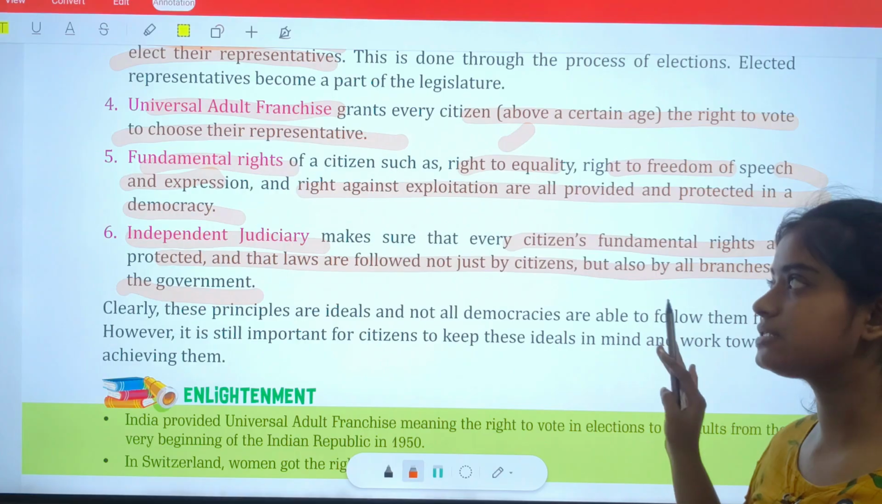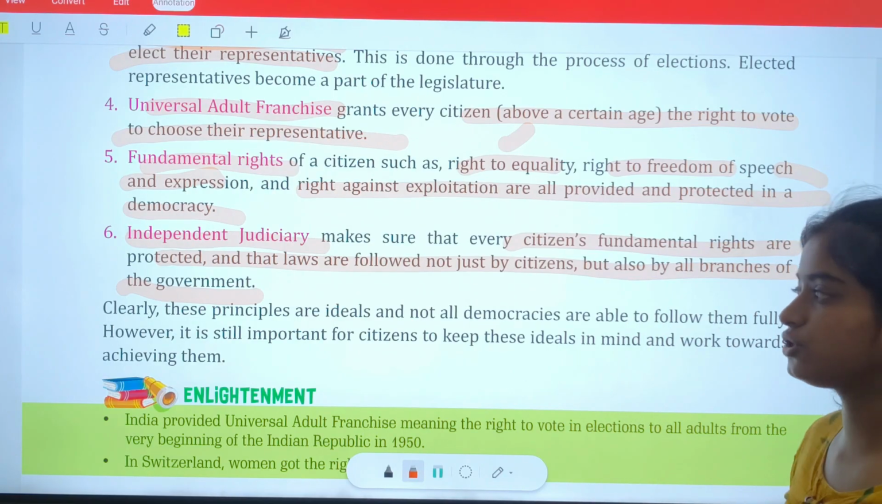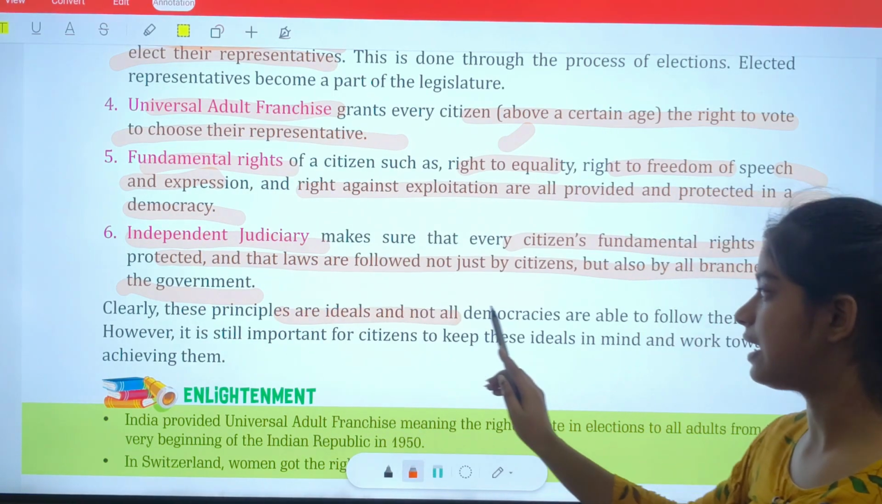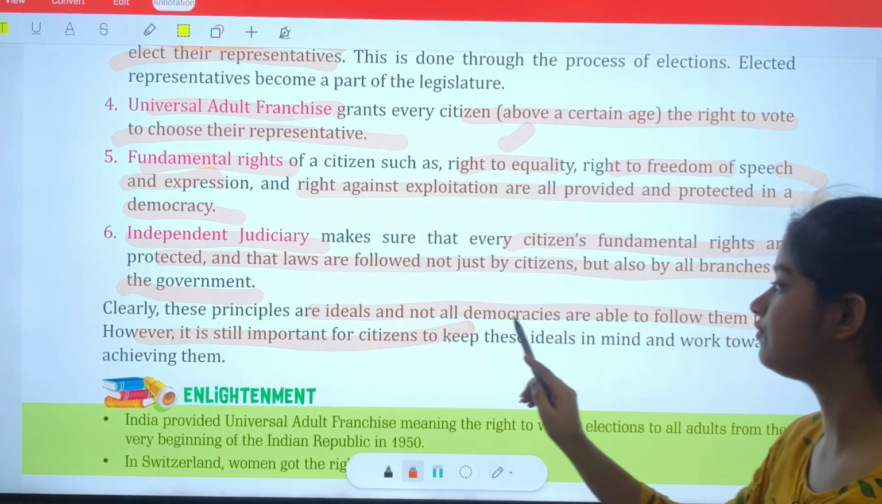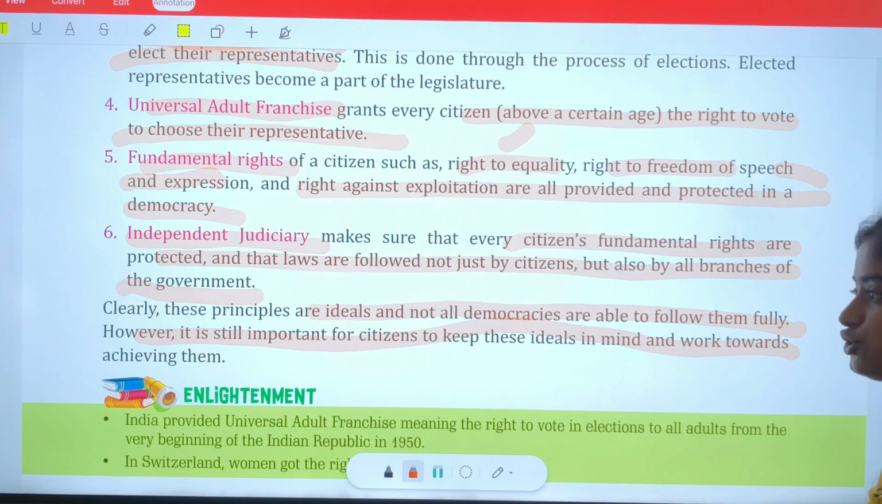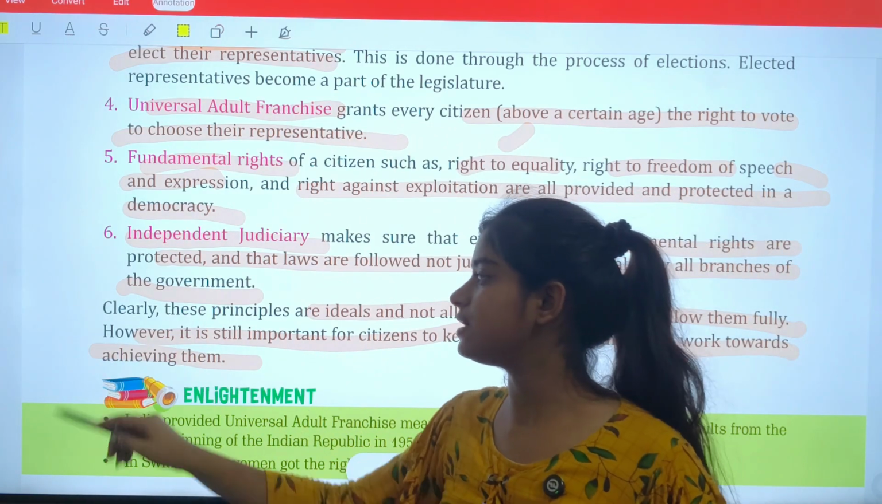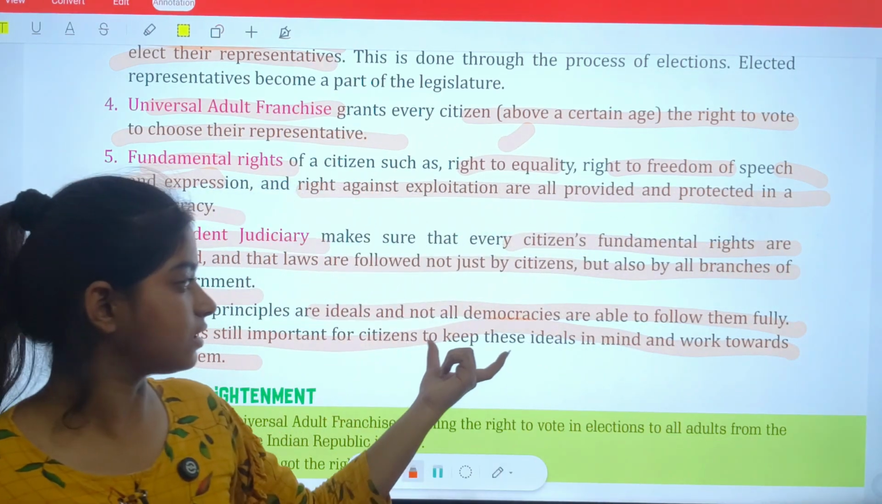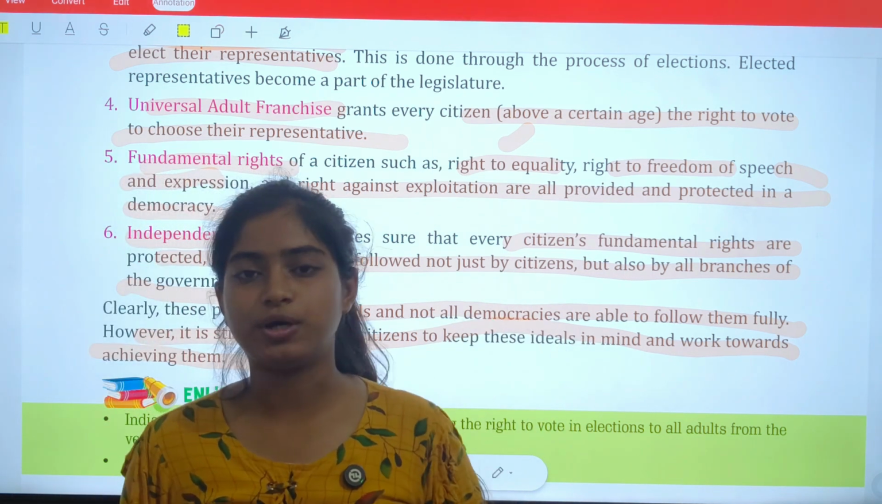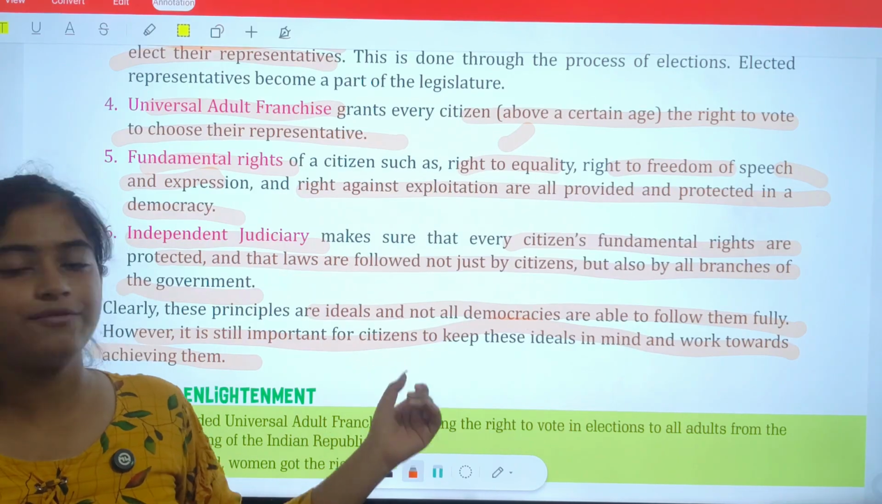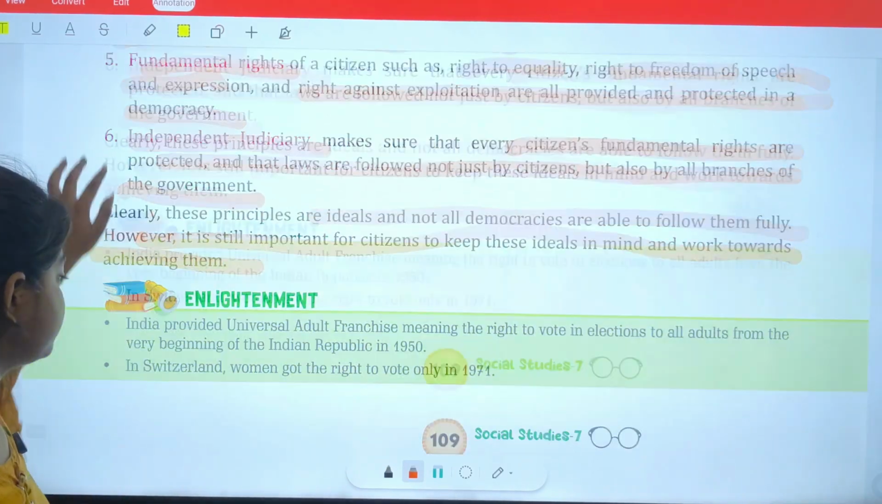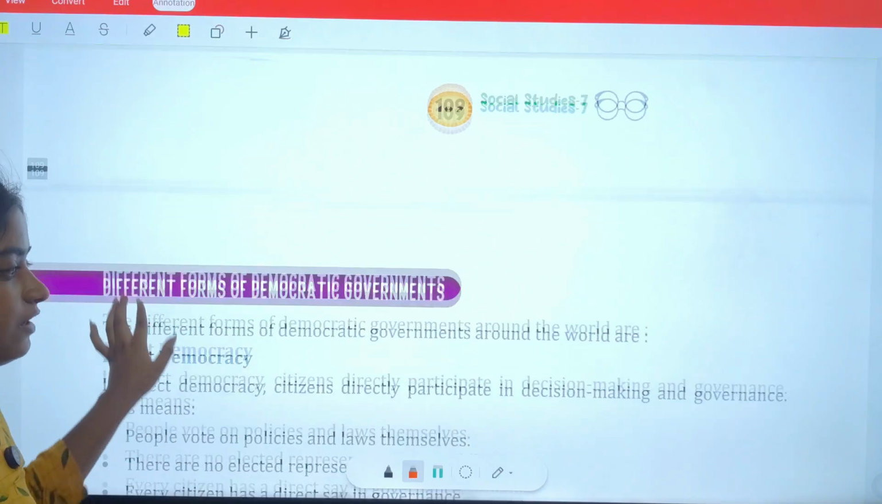Clear? So these are the six important principles. Clearly, these principles are ideal and not all democracies are able to follow them fully. However, it is still important for citizens to keep these ideas in mind and work together to achieve them. That means it is definitely possible that not all democracies are able to achieve this, but still we all need to keep these things in mind and work for this. Clear? So this important part is completed.